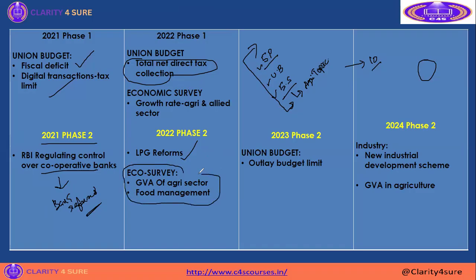They asked about the agriculture sector, directly from chapter 9. Chapter 9 is always the agriculture and food management chapter, so a direct question on GVA of the agriculture sector as well as food management was asked. In 2023, they also asked from the Union Budget, the outlay for agriculture. In 2024 phase 2, GVA in agriculture was asked again. The same question asked in 2022 was asked in 2024, but the year has changed.